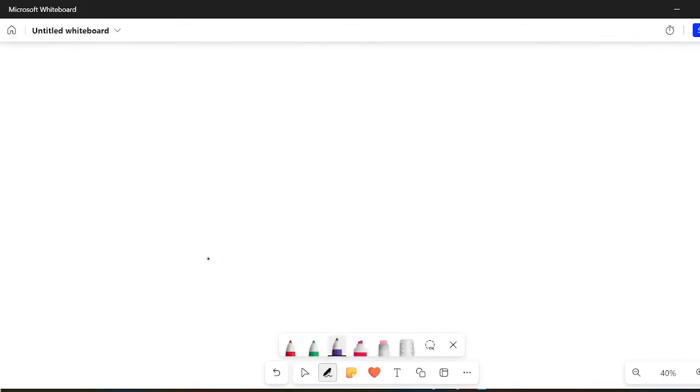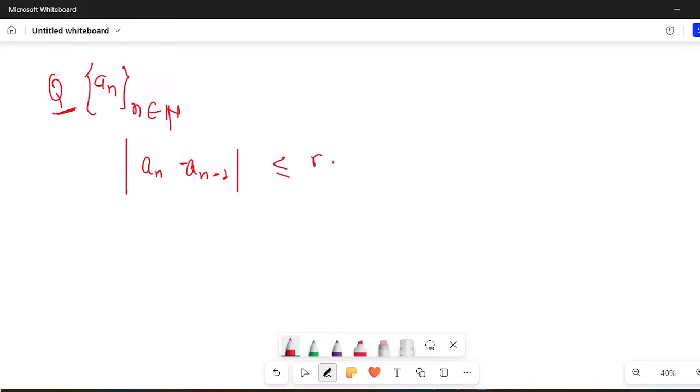Let us now write a few more questions. Question: if a_n is a sequence which satisfies this, that is |a_n - a_(n-1)| ≤ (n+1)^n / n^(2/3 + n).